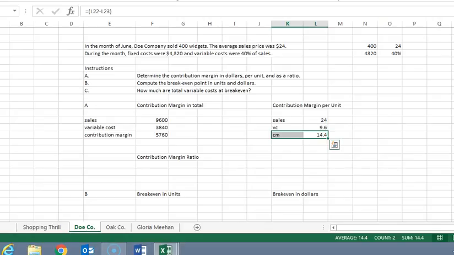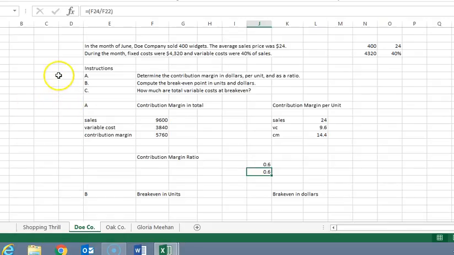Now as a ratio, we can either take contribution margin as a percentage of sales in total or on a unit basis. So therefore, first case we'll do it in total. Contribution margin in total is 5,760 divided by 9,600, and by unit it'd be 14.4 divided by 24. So there we have the contribution margin ratio.